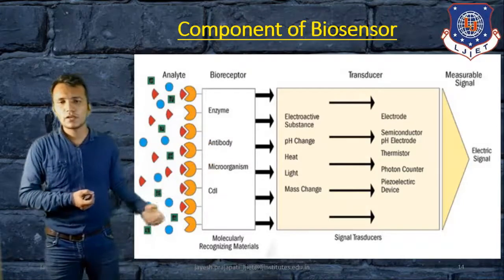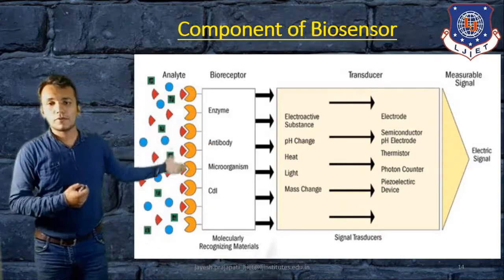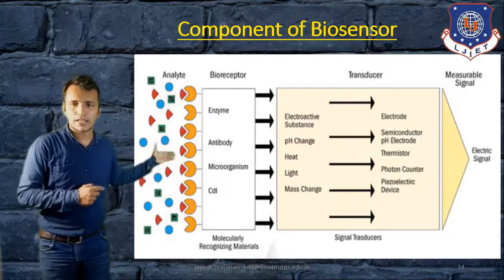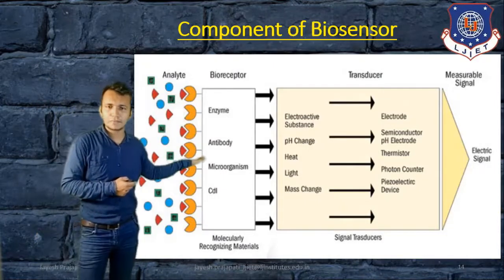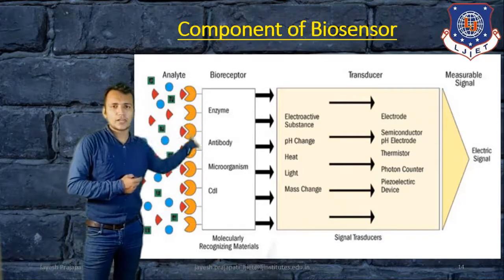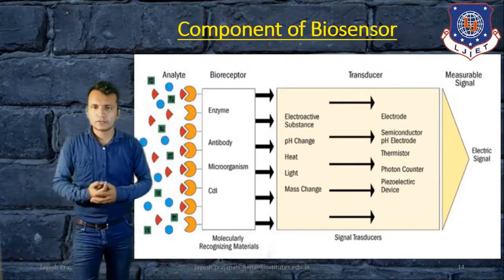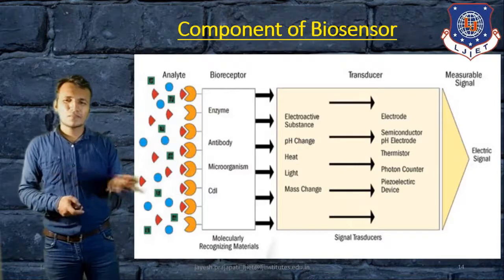This figure explains how it works and how it is processed. The analyte is given to the receptor, then the receptor to the transducer, and then it is given as an electrical signal. So that is the biosensor process.